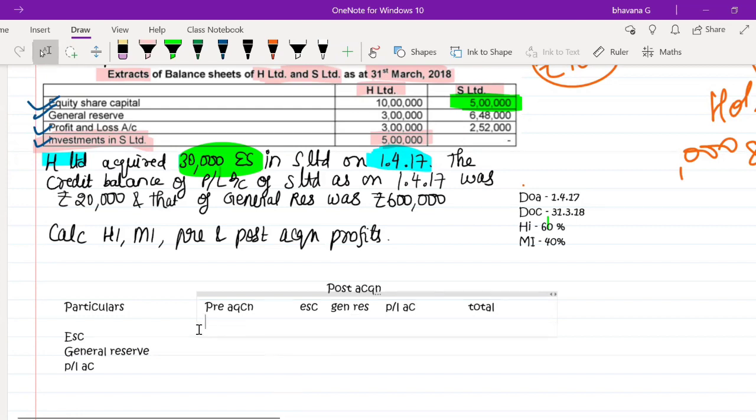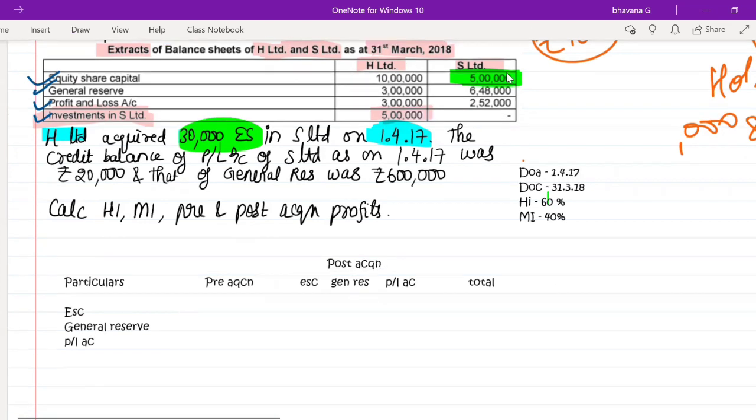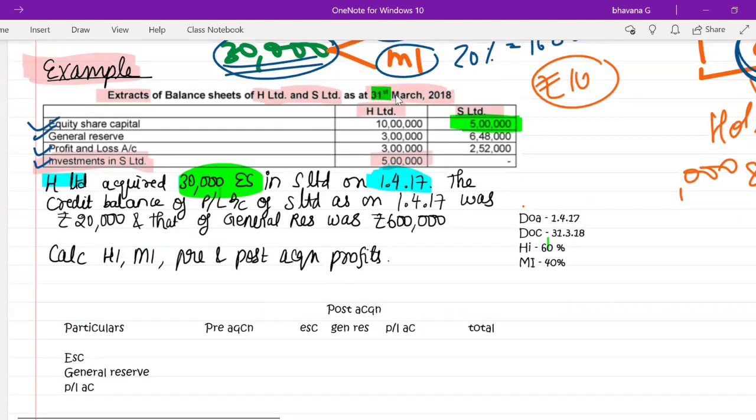So what is the equity? First, when is this extract of the balance sheet given? This extract of the balance sheet is given on 31st March 2018.